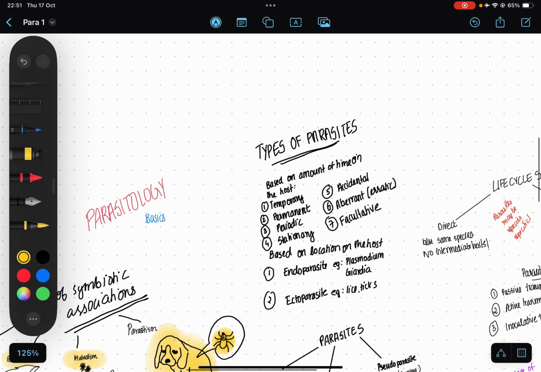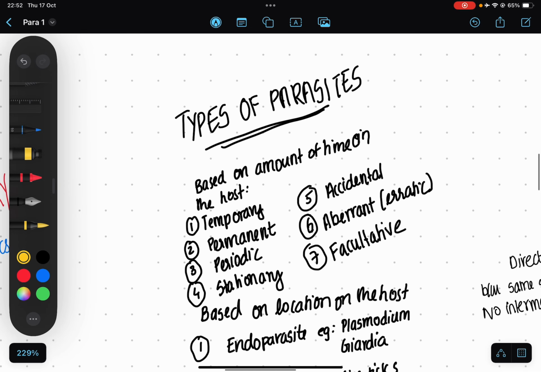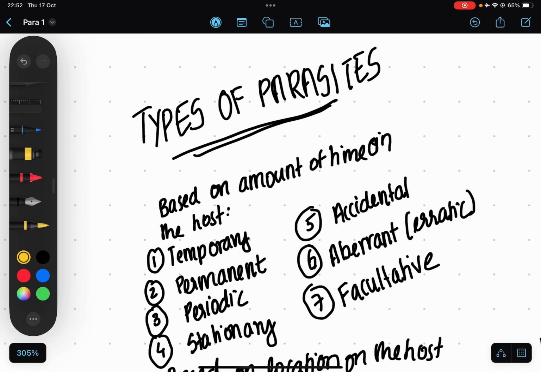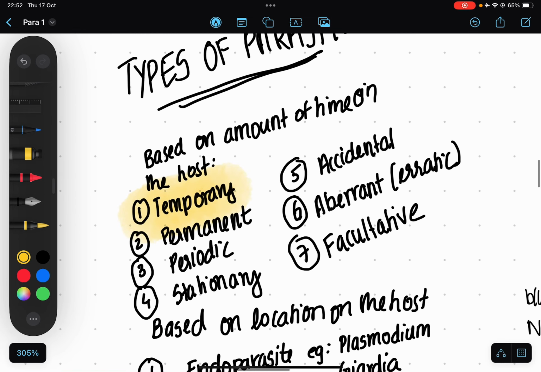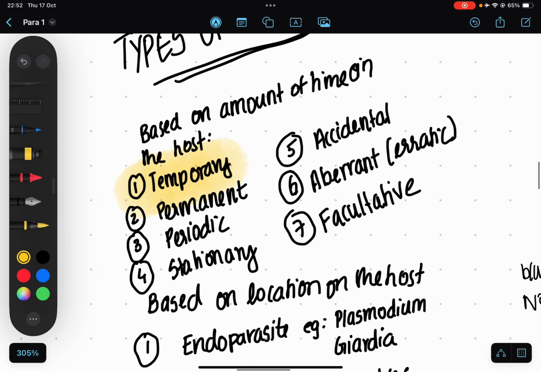Now let's next talk about the types of parasites. Based on the amount of time it is present within the host, we can call it temporary, where it remains on the host body from time to time for food, like in the case of mosquitoes. Next is permanent. As the name suggests, it remains on the body of the host for its entire life. For example, lice.